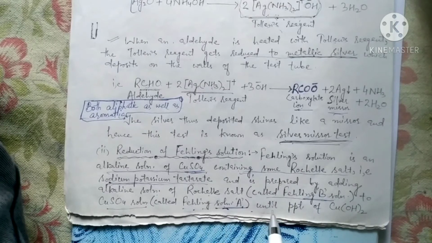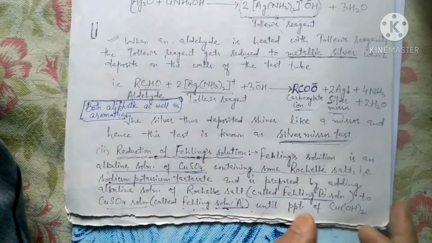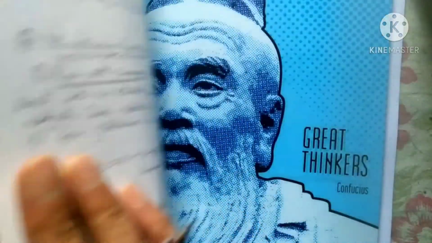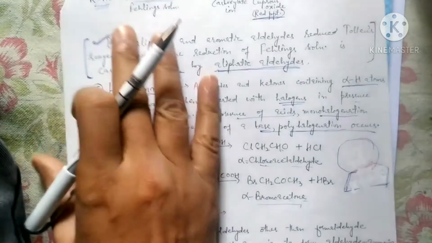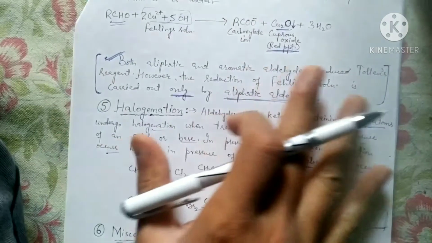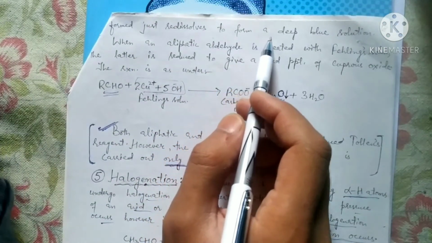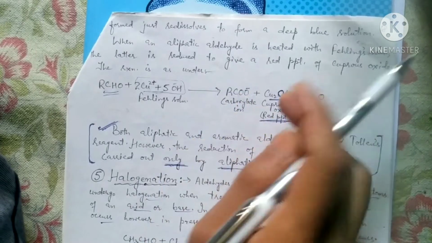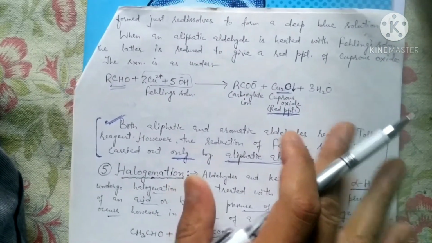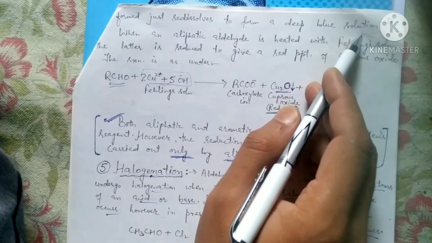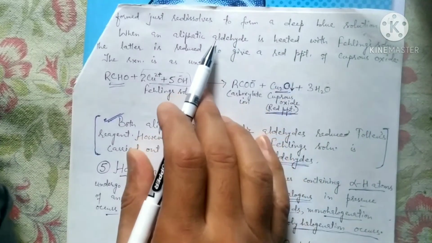Until precipitates of copper hydroxide are formed, which redissolve to form a deep blue solution. So Fehling's solution is deep blue in color.